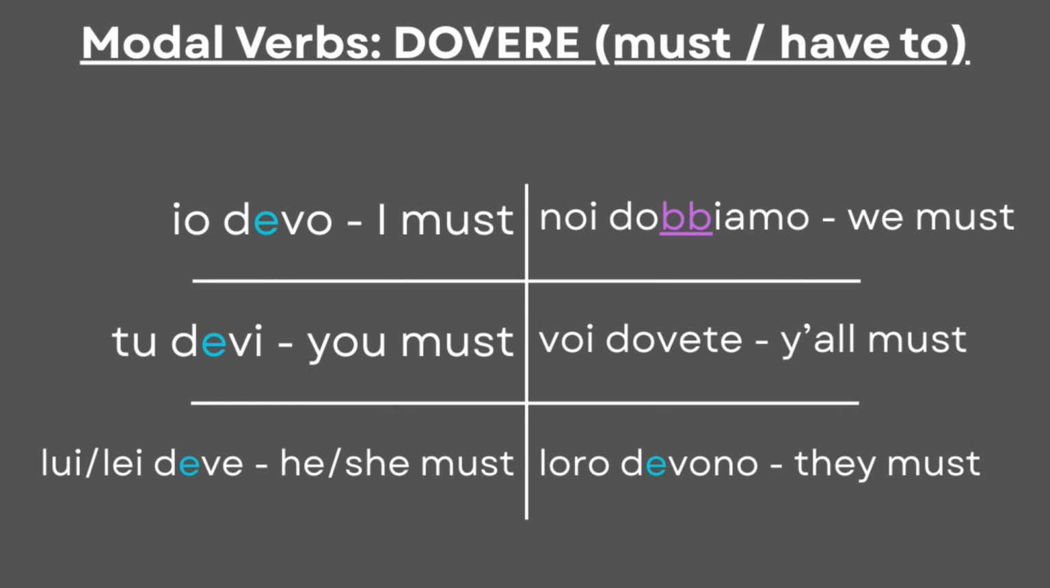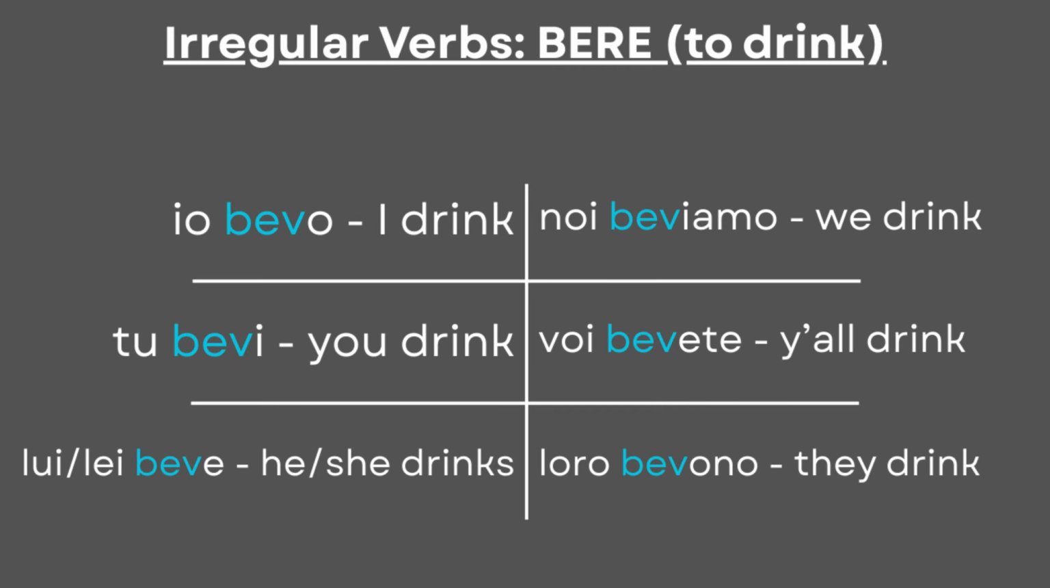Considering this pattern, we can also see it with the verb bere, to drink, even though it's not modal. Io bevo. Tu bevi. Lui, lei beve. Noi beviamo. Voi bevete. Loro bevono. The pattern here is to memorize the stem bev and not ber in the present.